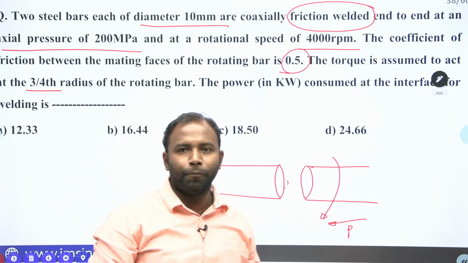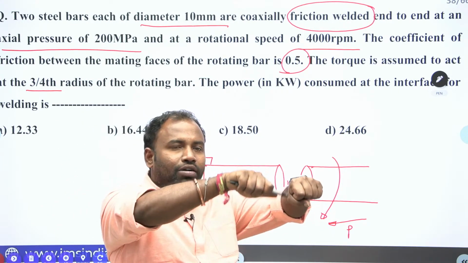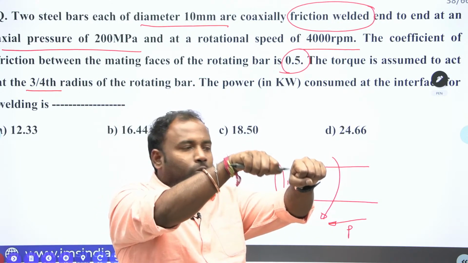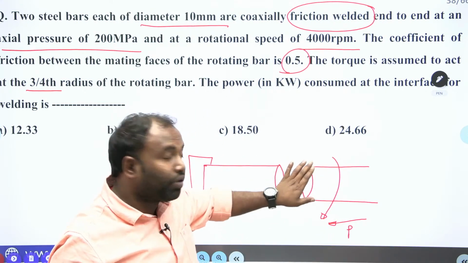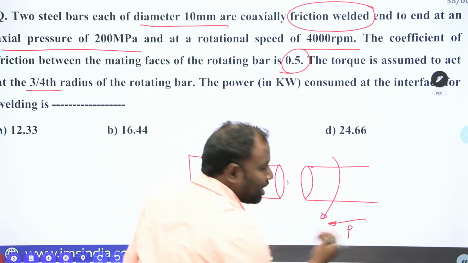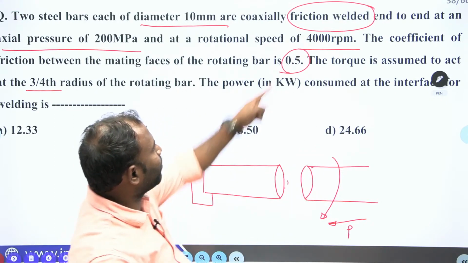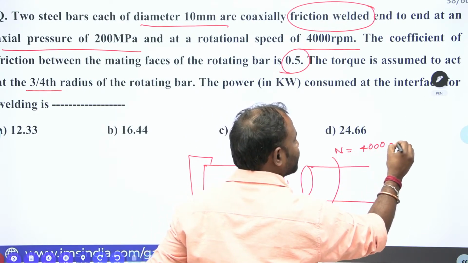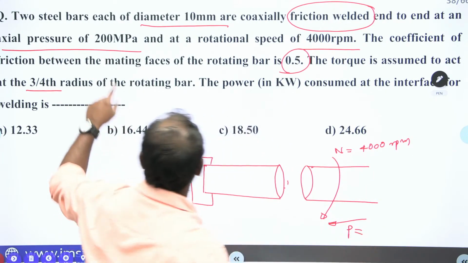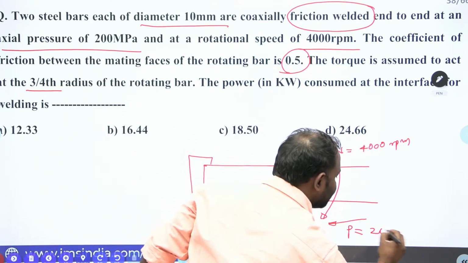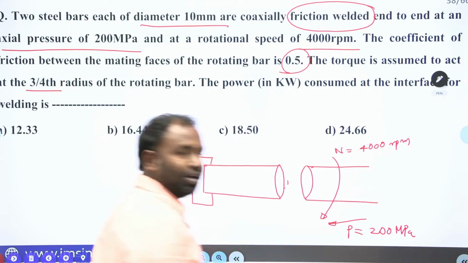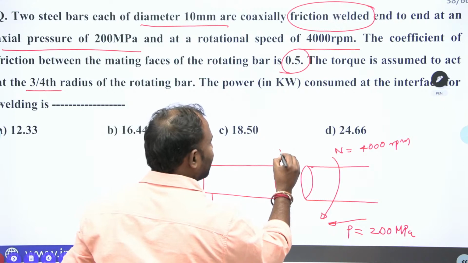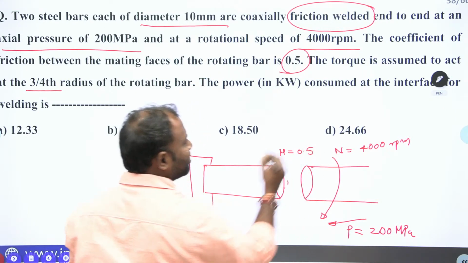Now here another bar is rotated onto the fixed one, so because of the friction, heat will be generated. Whenever you get sufficient heat, then you apply some axial pressure, and the rotation speed is given in the problem. What is the rotation speed here? That is equal to 4000 rpm. Axial pressure is equal to how much they gave? 200 megapascal is given. And what else is given? Coefficient of friction between the two mating parts, mu, is equal to 0.5.